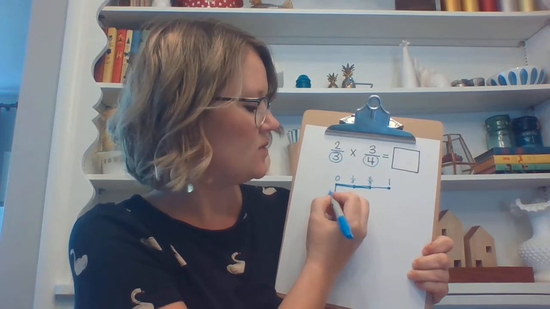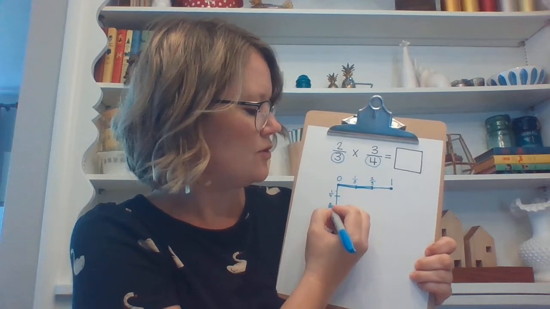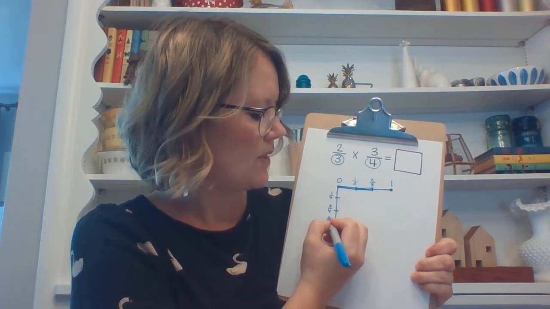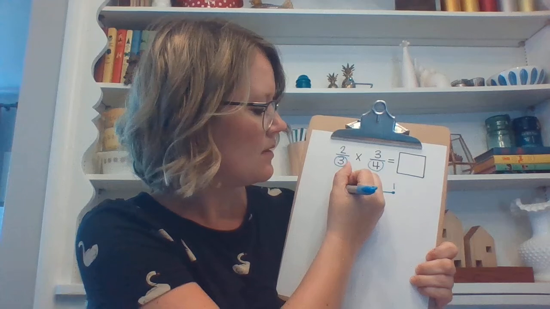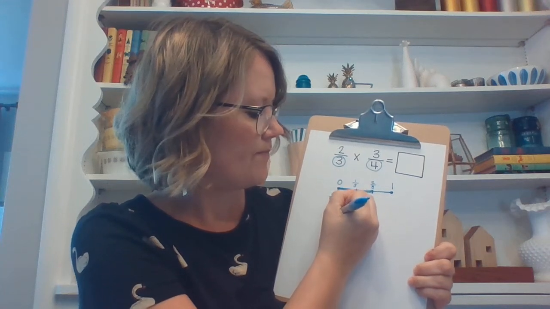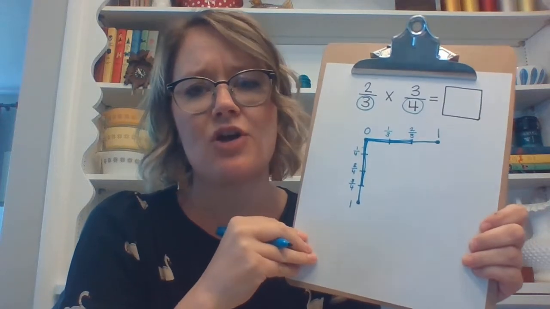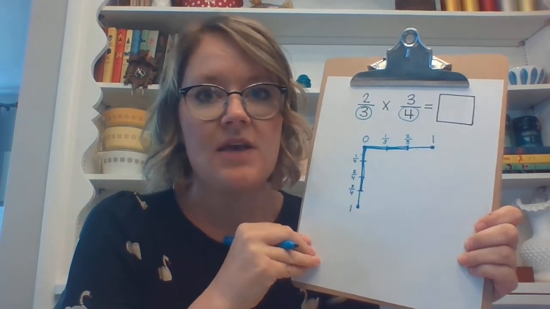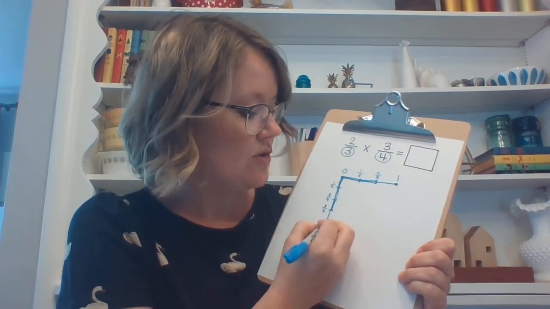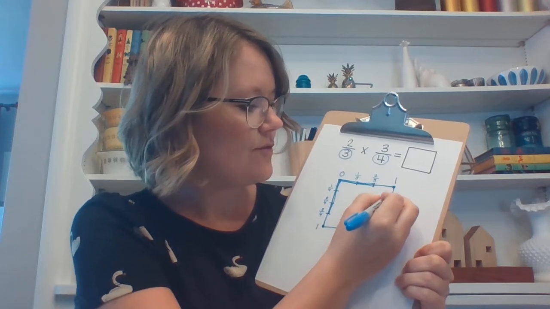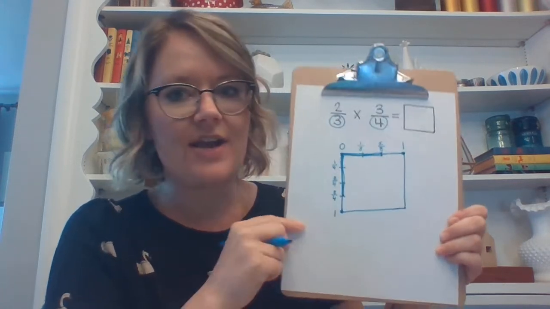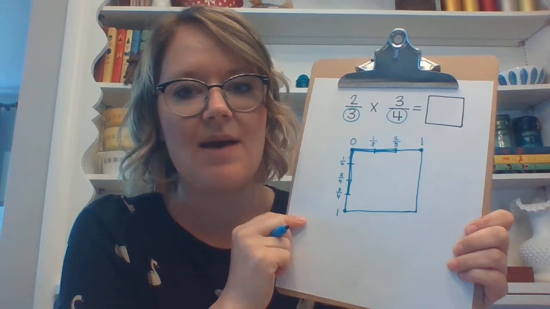This is 1/4, 2/4, 3/4. Okay. So now we have our linear dimensions of our garden, and we're going to try and figure out what area that space would take up.